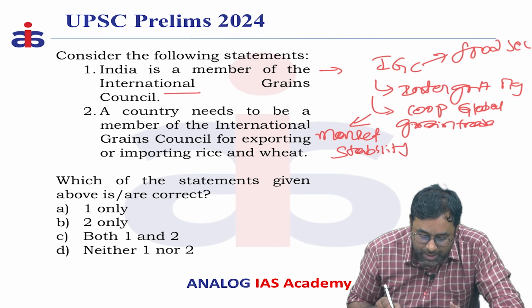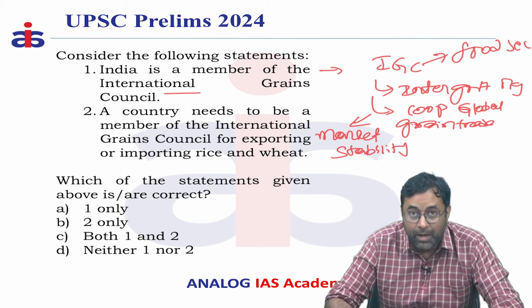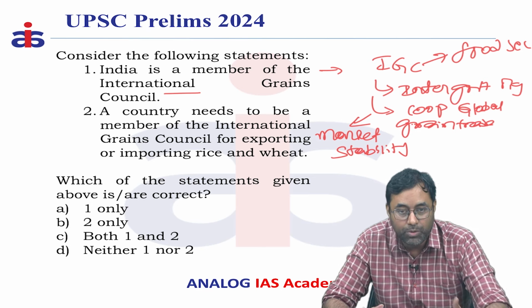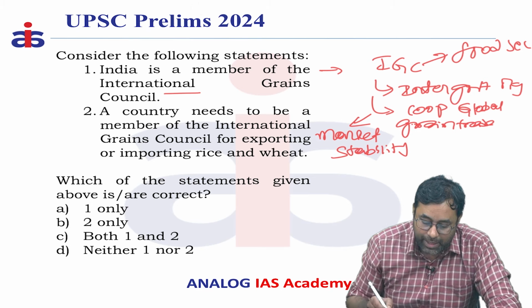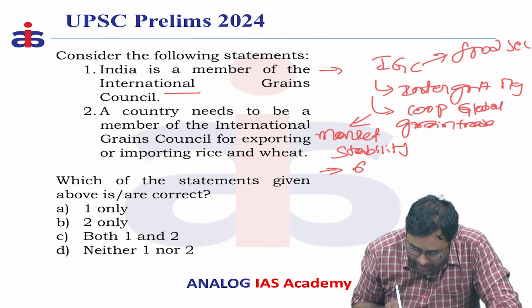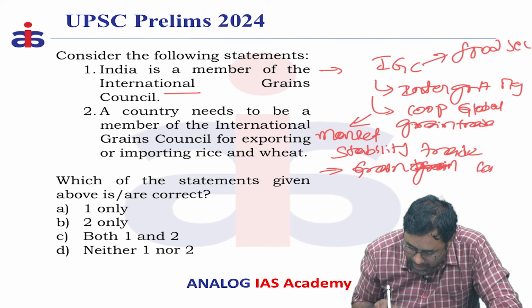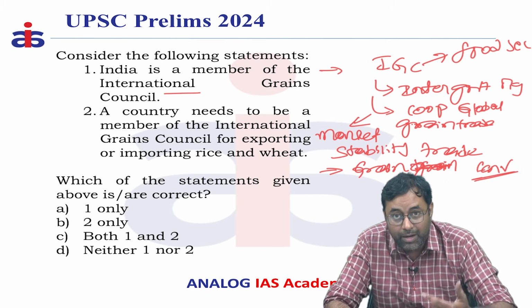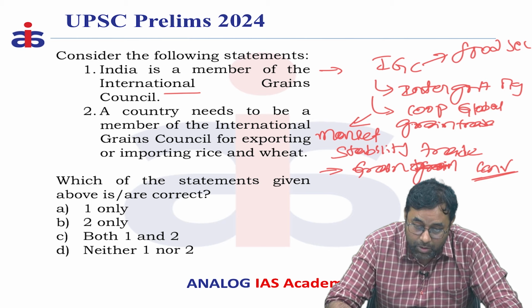Based on this, how does a country get membership or join as a member of the International Grain Council? Every country has to sign the International Grain Trade Convention, which is an international convention. If you sign that convention, you can be part of the International Grain Council.